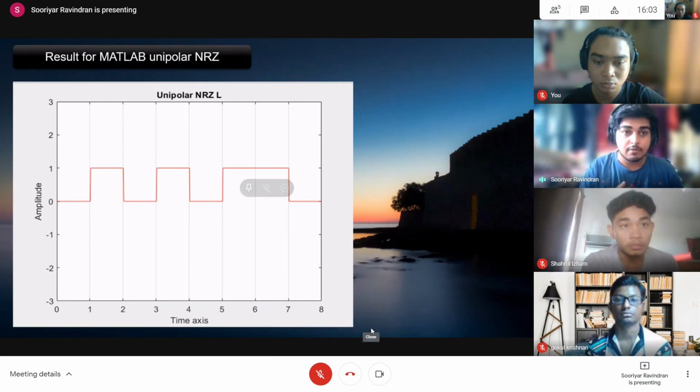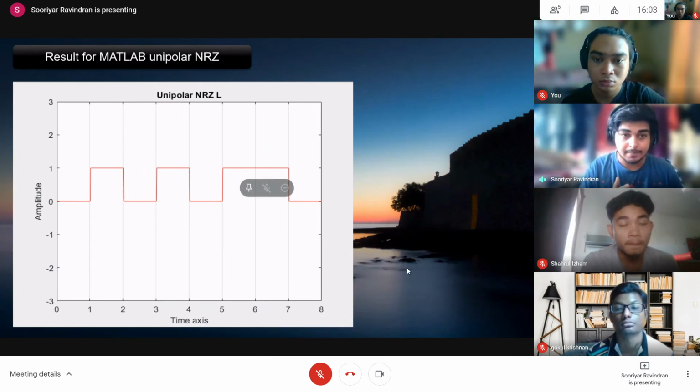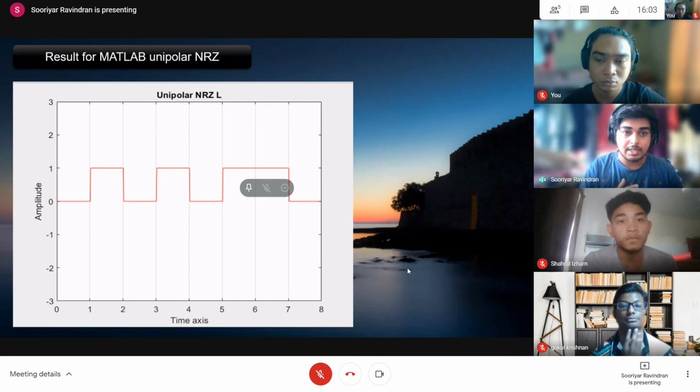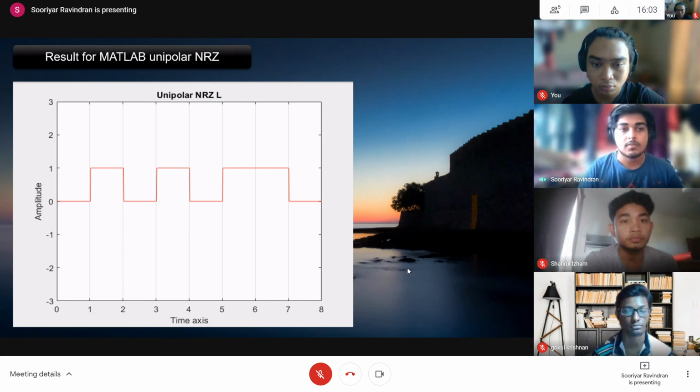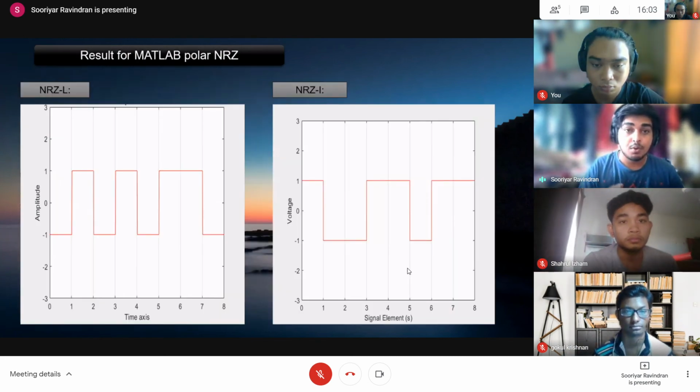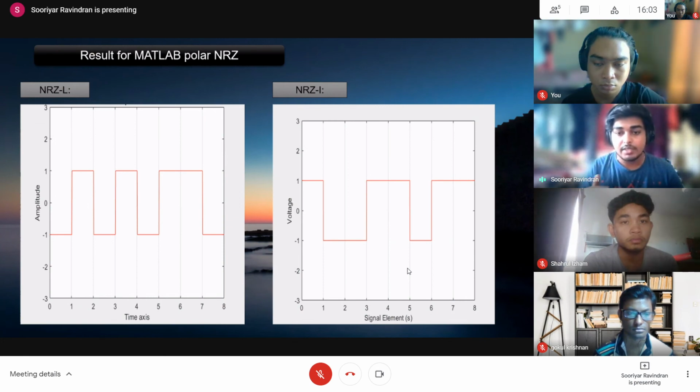This is the result for unipolar NRZ from MATLAB. As you can see, it doesn't go until negative 1 but stops at 0 because it's unipolar NRZ, non-return to zero. And this is the result for polar NRZ-L and NRZ-I. Instead of stopping at 0, it goes until negative 1, and if the value is 1, it goes until positive 1. And for NRZ-I inverted, it's the same principle as the one before.